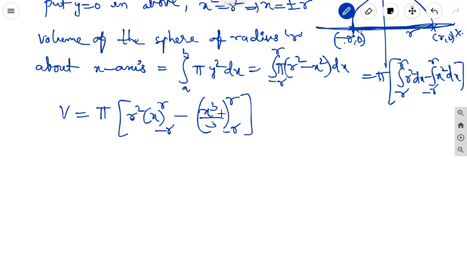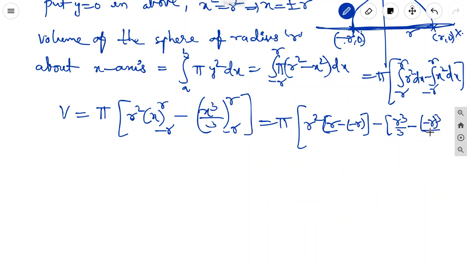Here x square integration is x cube by 3, and r square integration is r square x. Now we can apply the limits. Pi into r square into r minus of minus r, minus r cube by 3 minus of minus r whole cube by 3.